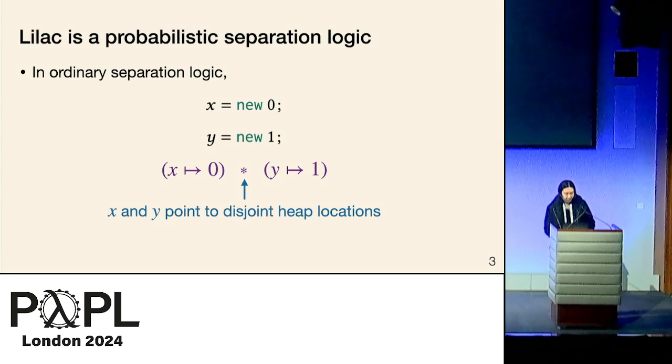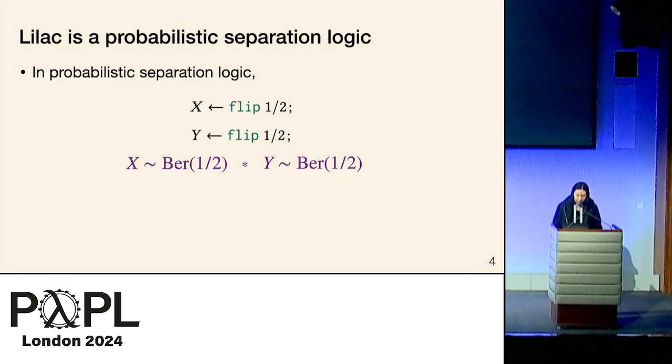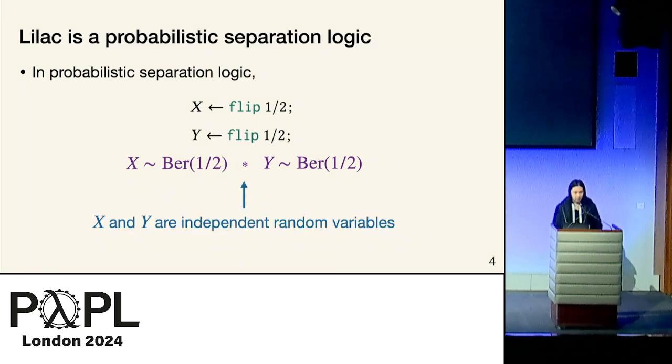In a probabilistic separation logic, we use this substructural conjunction to now mean probabilistic independence. So for example, in Lilac, if I replace that program with a program that generates 2 random booleans, then I can give it this postcondition, which uses the separating conjunction now to mean that x and y are independent random variables. And Lilac is a particularly nice semantic model of a probabilistic separation logic.